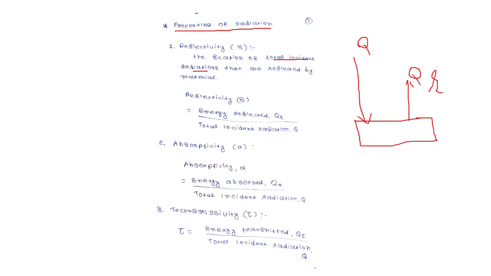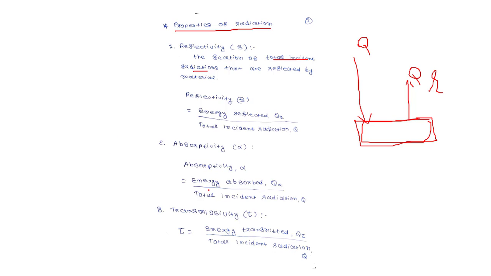Next term is absorptivity. We know that some amount of heat is absorbed by the material itself, so it depends on the property of the material. So what is absorptivity?